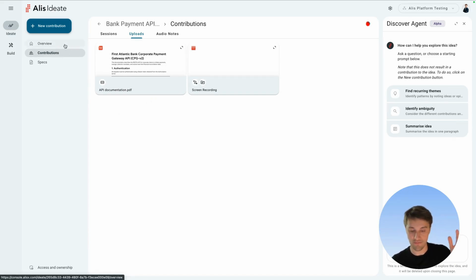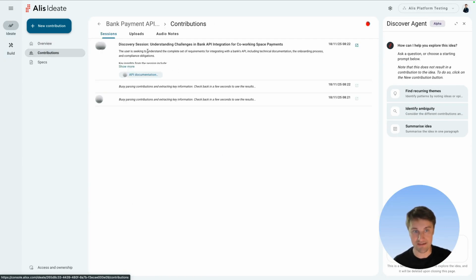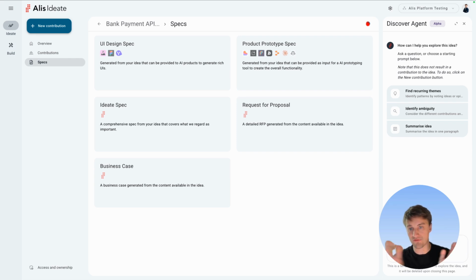And so the process is capturing the context by sending out this session, reviewing and making sense of everything that has been synthesized, or reviewing the detailed individual contributions, and then finally looking at how we bring this together to communicate to different audiences. So let's look at the specs. It is our means of taking all of the information that has been provided and helping to put that into a structured format that you can give to different stakeholders depending on the type of information that they care about.